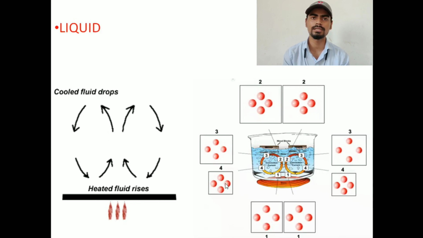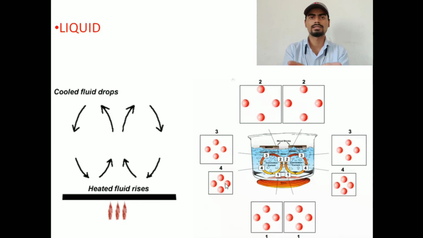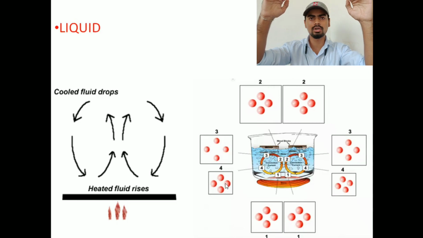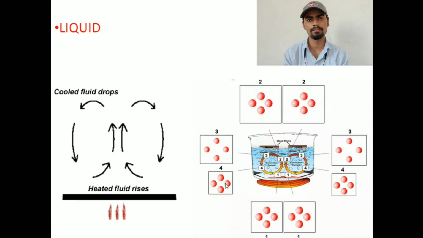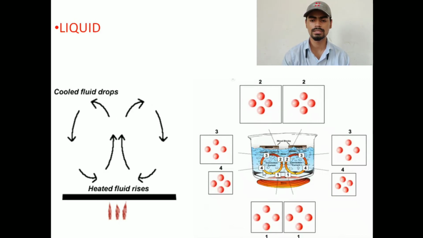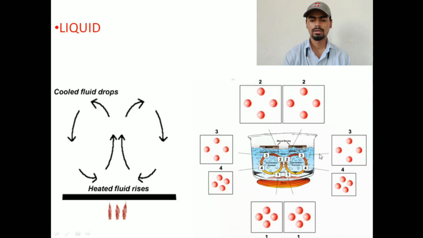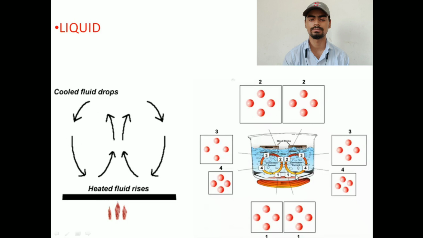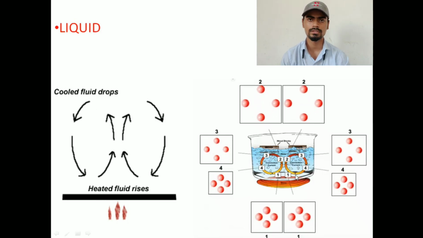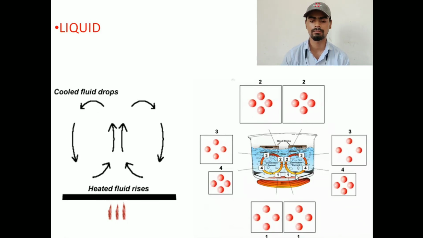As the density decreases, they will try to rise up, and the molecules on the top, whose density is more, will try to take the position of the particles which are less dense. It means they will come to the bottom. So this cycle will go on, and as a result the water will boil. So we can also say that it is having convection. I hope you have understood from this figure. Look at this figure very carefully and try to understand this.